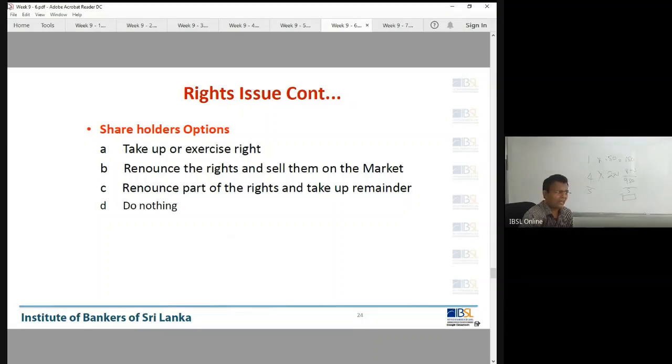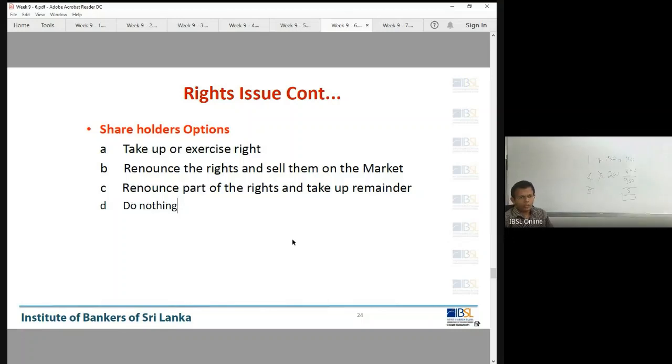I have a right. You can do that. Renounce part of the right and take the remainder: I don't have much money, but I'm taking a little balance, and I'll be selling the rest in the market. Or do nothing. A lot of people do this. But if you don't do anything, the company sells the rights and gets the maximum benefit.